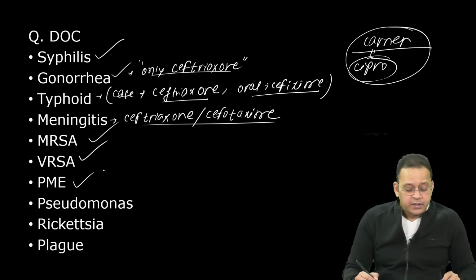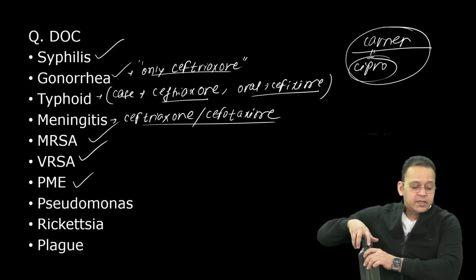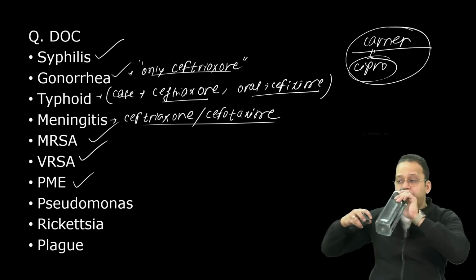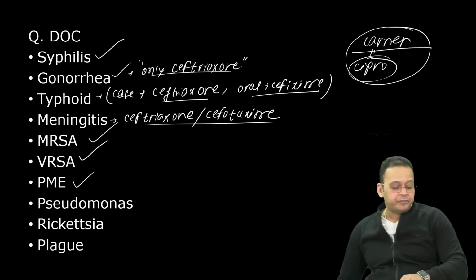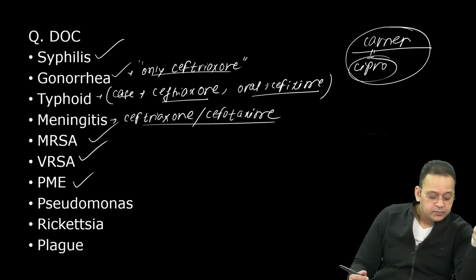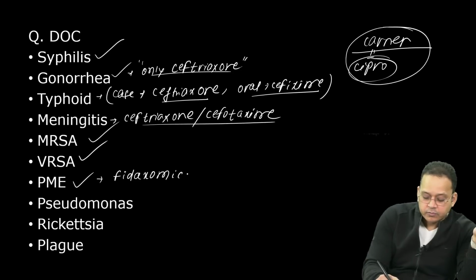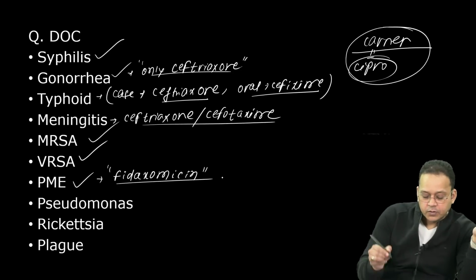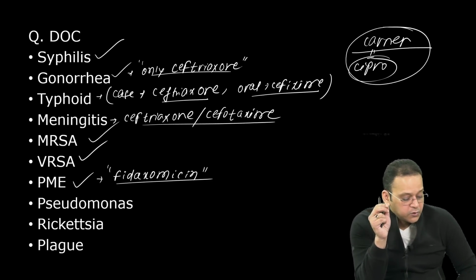Pseudomembranous enterocolitis, PME. What is the drug of choice for pseudomembranous enterocolitis? Remember, the drug of choice has changed now. It is not vancomycin. Fidaxomicin is the current drug of choice for pseudomembranous enterocolitis.